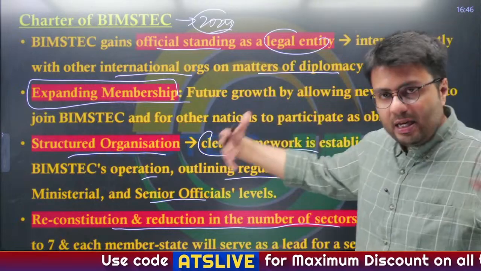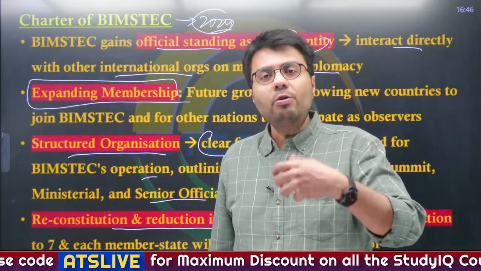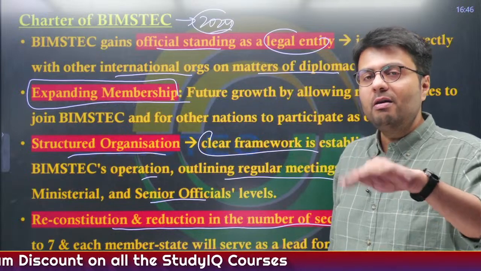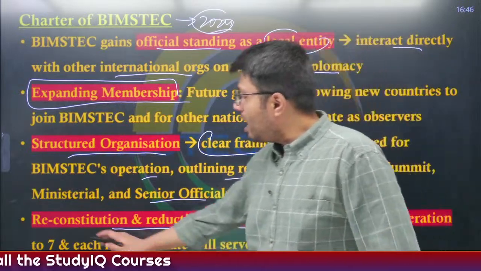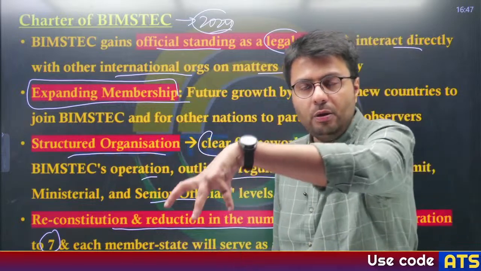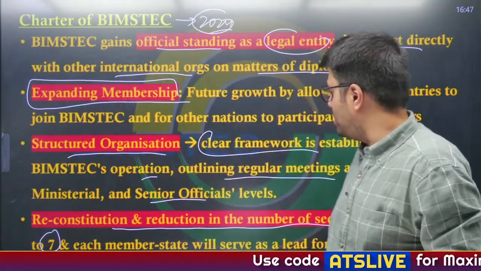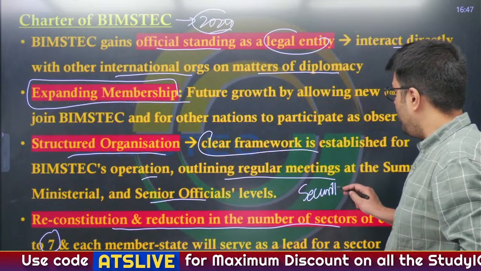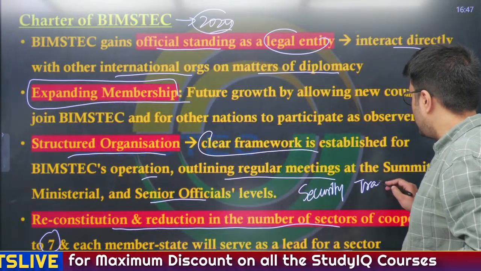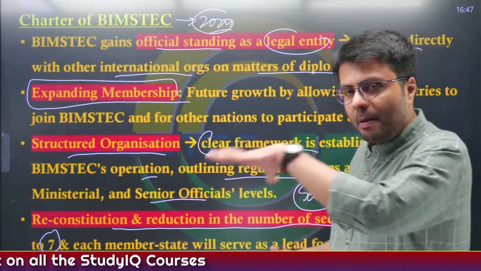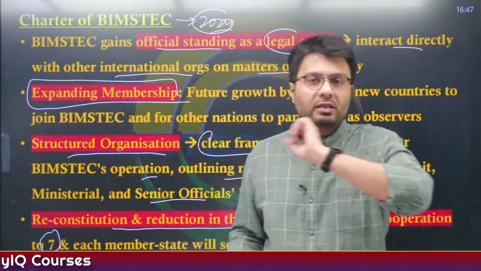Earlier, there were too many sectors of cooperation which led to duplication of efforts. So, BIMSTEC reoriented and reconvened them, and now there are only 7 areas of cooperation, and each member state is responsible to head one area of cooperation. India serves as the lead for security. Similarly, for trade, Bangladesh is the lead, right? So this is how different areas of cooperation work, and there is a separate member state responsible for each.